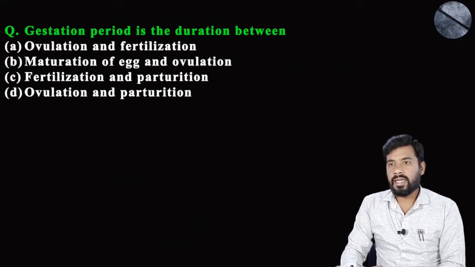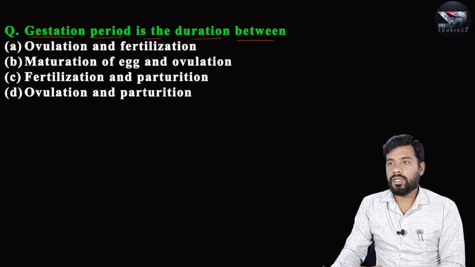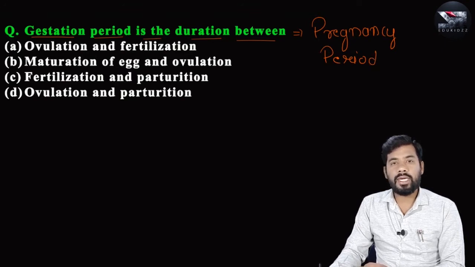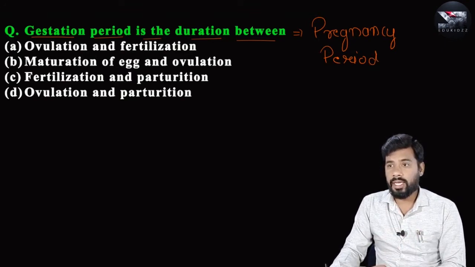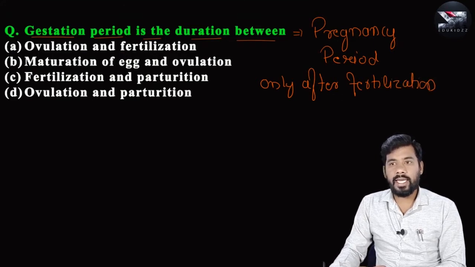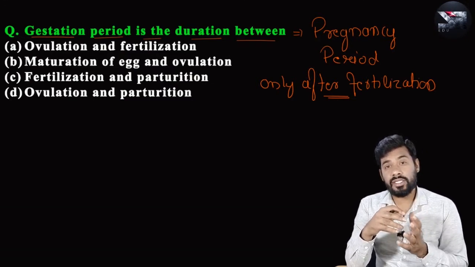Here the question says, gestation period is the duration between. So gestation period is nothing but pregnancy period. So pregnancy period, you know when does pregnancy happen? Only after fertilization. But we cannot say all the ovulation leads to pregnancy. Even we cannot say all the fertilizations lead to pregnancy.